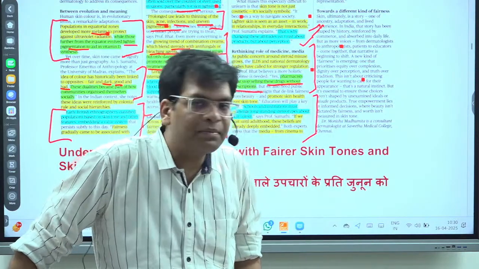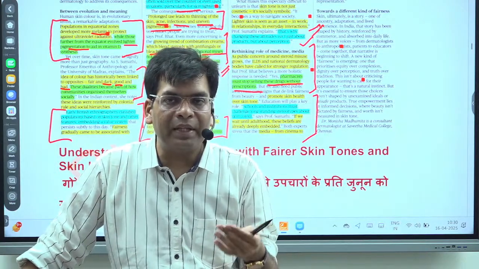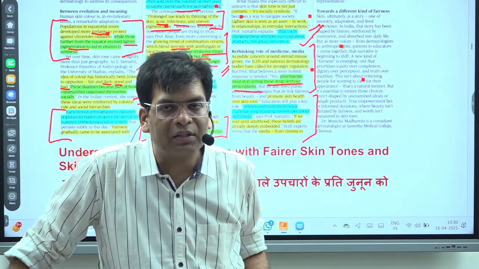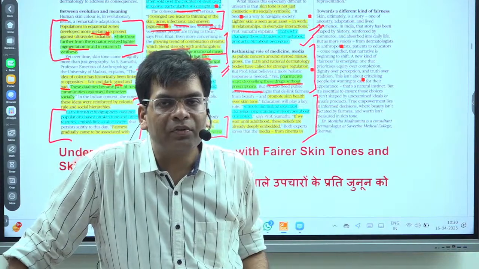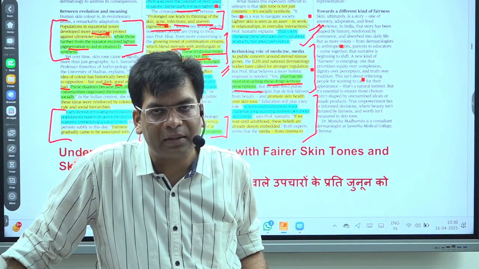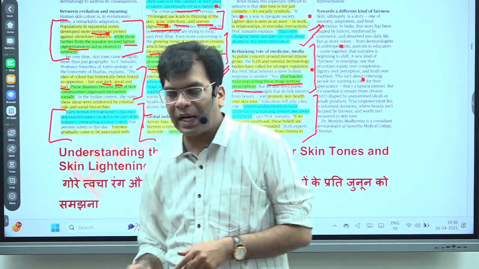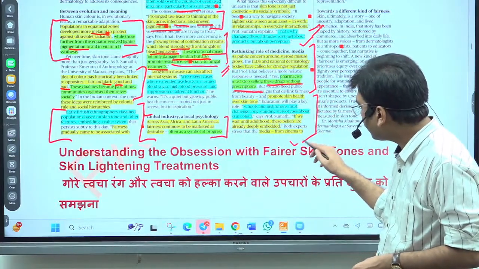So here it has been recommended that we should start all this from schooling. From the very initial stage, we should start teaching our children that it has nothing to do with skin color, even if it's darker or brown, that doesn't matter. The character, the particular behavior of the person, that should matter. So it should be inculcated from the very basics.